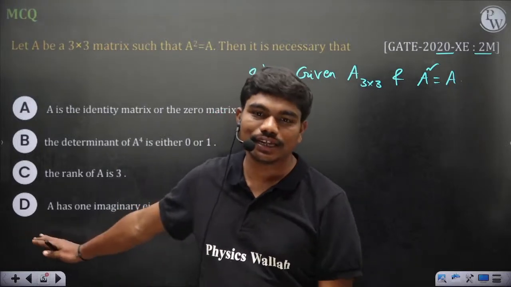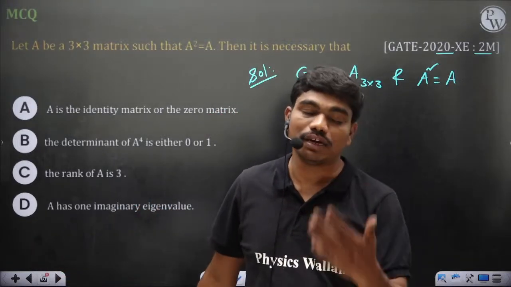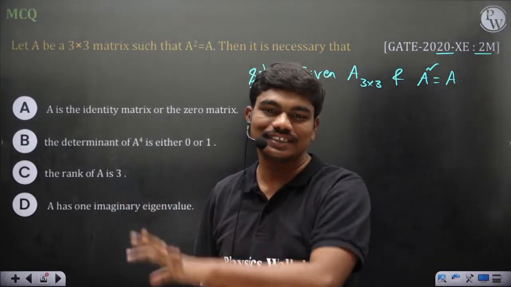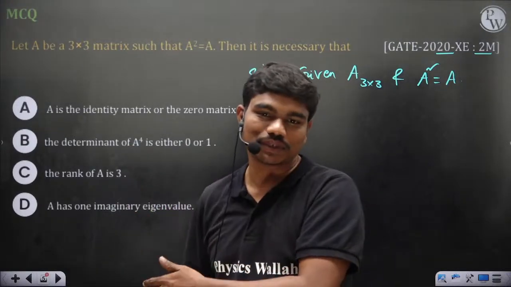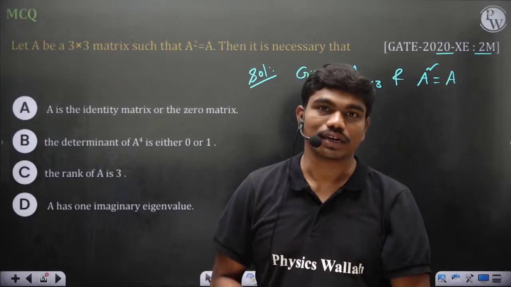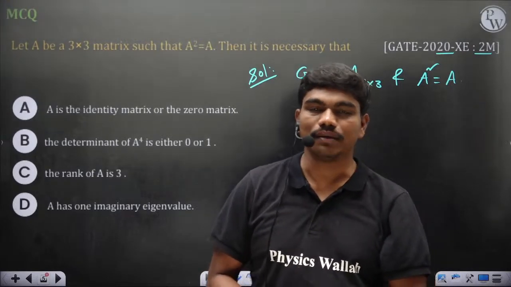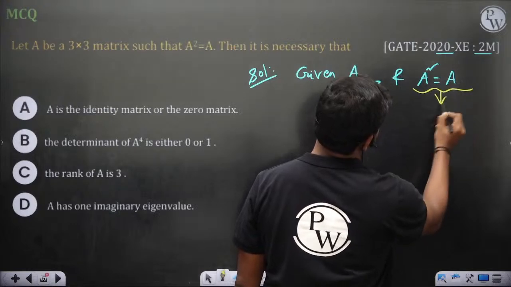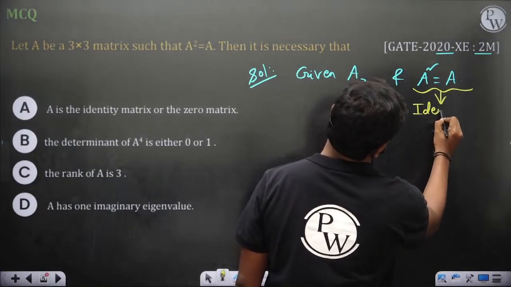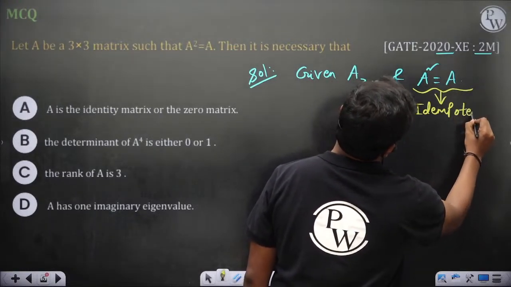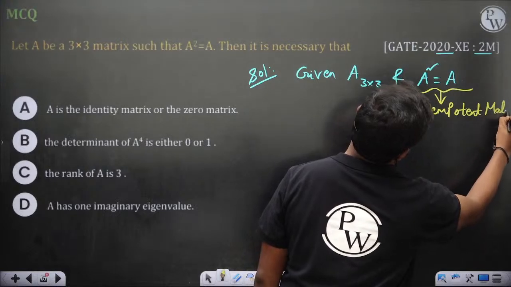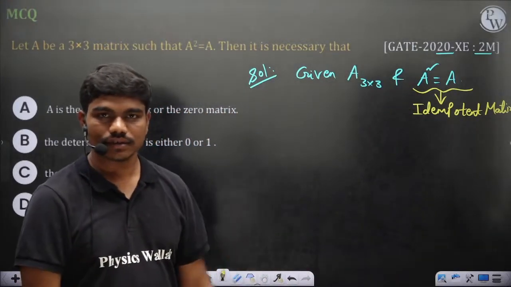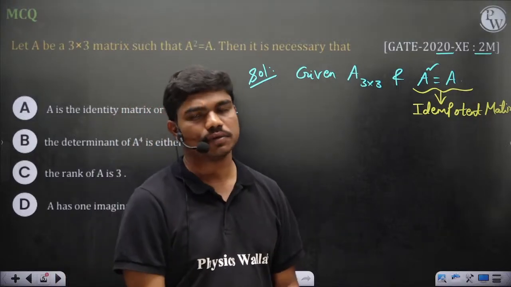क्योंकि इस क्वेश्चन में directly दिया था कि A square is equal to A, but if they mention it using that word, if A is a 3 by 3 matrix such that A is this particular matrix, then which of the options is correct? It is idempotent, correct? It is idempotent, obviously. So A square is equal to A is an idempotent matrix. Idempotent matrix. Okay, idempotent matrix is A square is equal to A, fine.